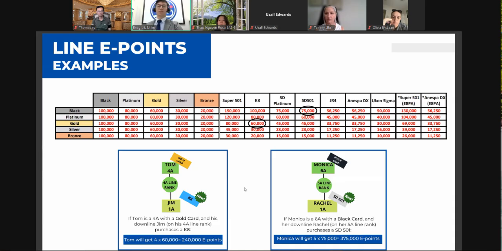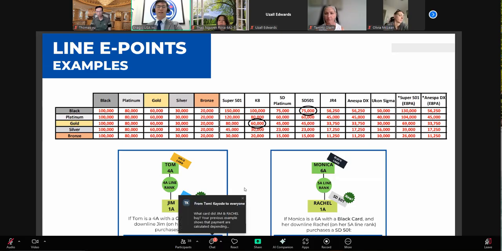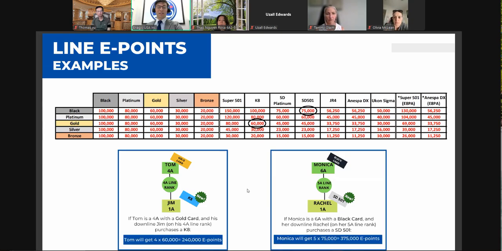So these are just examples of line rank. You can go visit an EAPA website. You can do your own calculation, come up with your own scenario, and you're just going to notice that if you're really active in Enagic, it's a no-brainer to have an EAPA card, because you're going to be collecting a lot of E points, and you're going to be able to use a lot in your business.